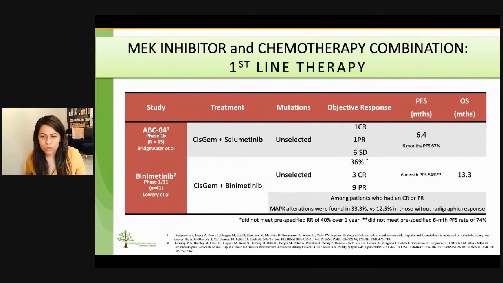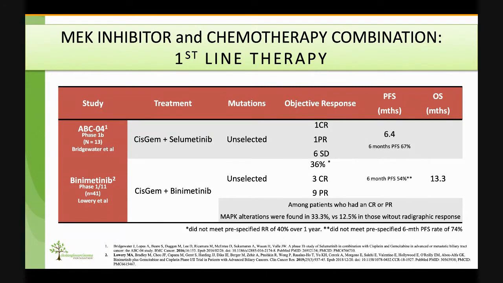ABC04 was a small 14-patient phase 1 study that evaluated standard first-line chemotherapy regimen used in biliary tract cancers, which is gemcitabine and cisplatin, in combination with selumetinib. Of the 8 patients whose course was evaluable for response, 2 patients had radiographically measurable response. Dr. Lowry's study, the second study mentioned here, also used gemcitabine cisplatin backbone and added binimetinib to that combination. The reported response rate here was 36%. 3 patients had CR, 9 patients had partial response.